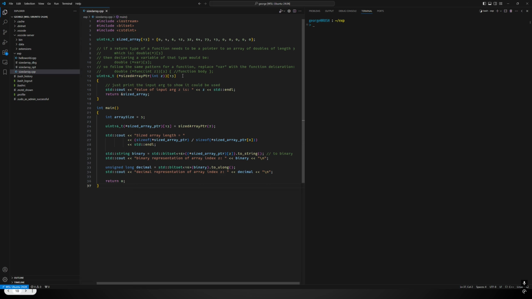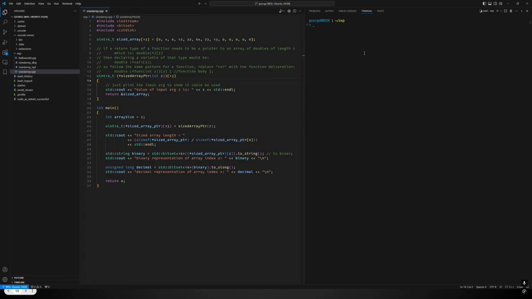In this case, the code that I was experimenting with was this weird syntax you see here. This is actually valid C++ syntax that declares a function that will return a pointer to an array of a specific size. So I had never encountered that before. So when I saw that, I made this little program to be able to experiment with it and figure out how it worked.